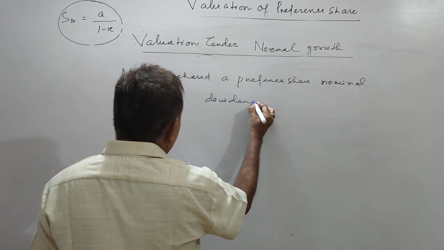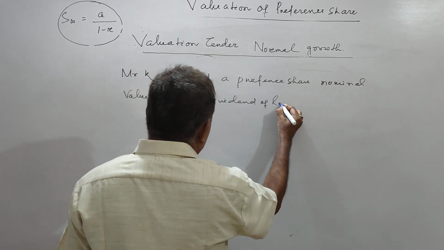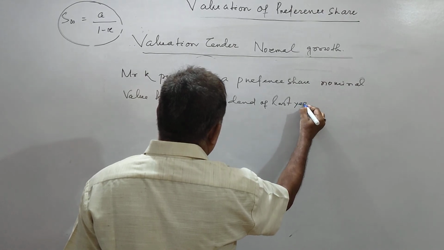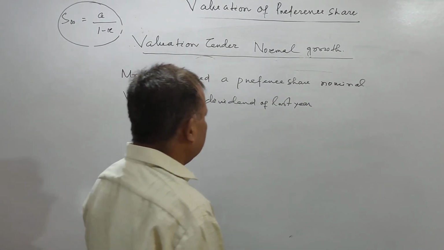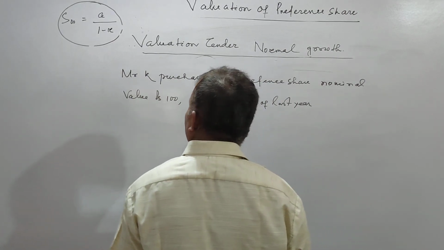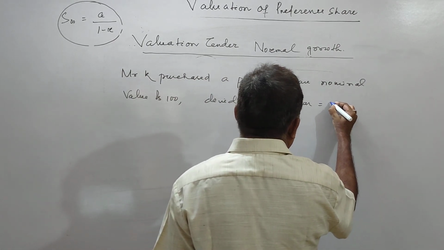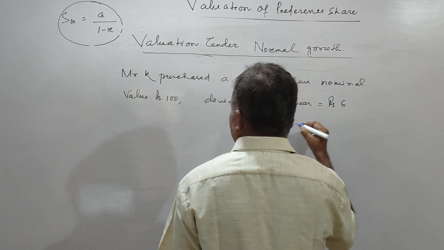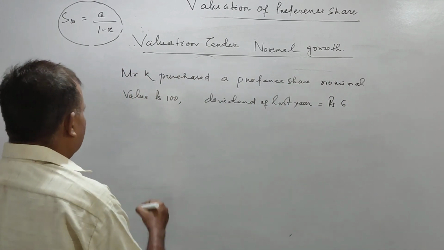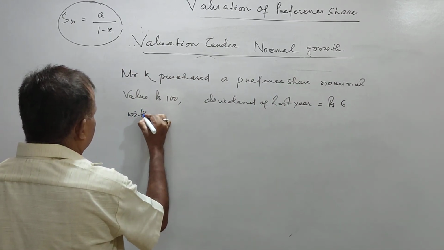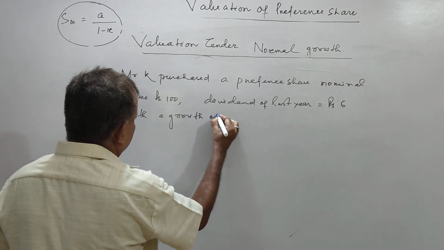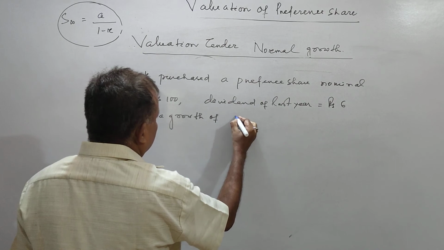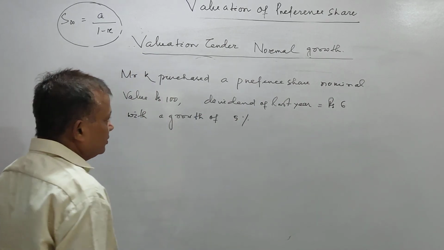Dividend of last year is equal to rupees 6, with a growth of 5%.